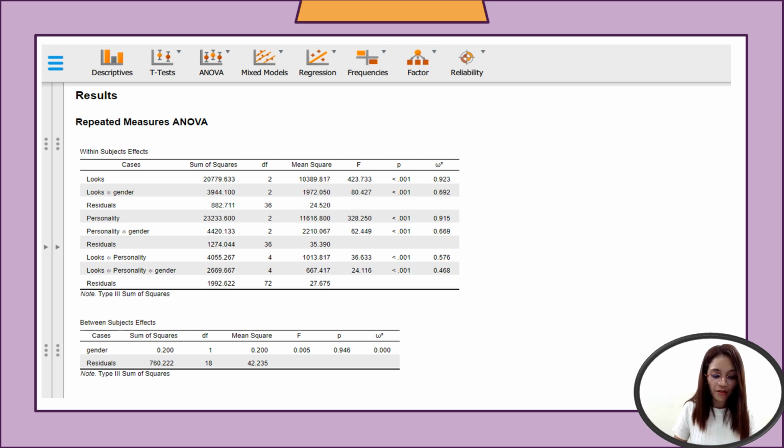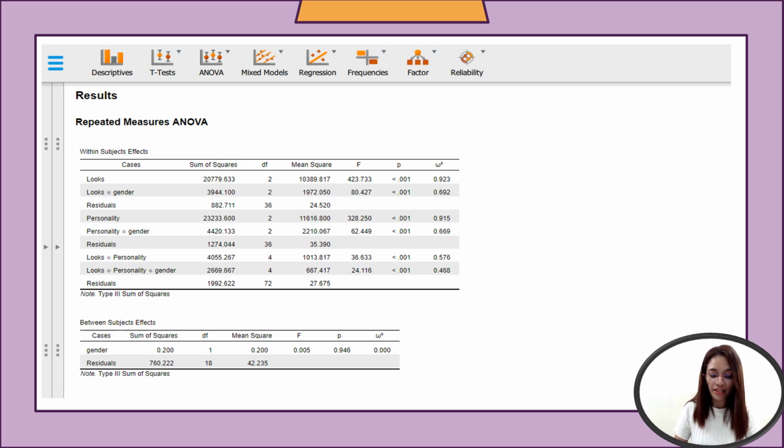Based on the result for the main effects, we have within subjects. For looks, that is the first row under the within subjects effects results, there is a significant main effect of looks on the outcome variable.